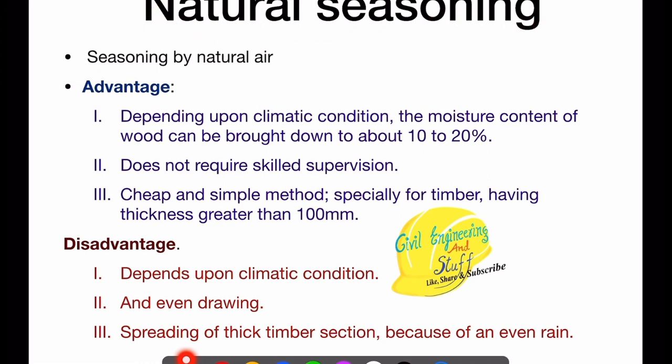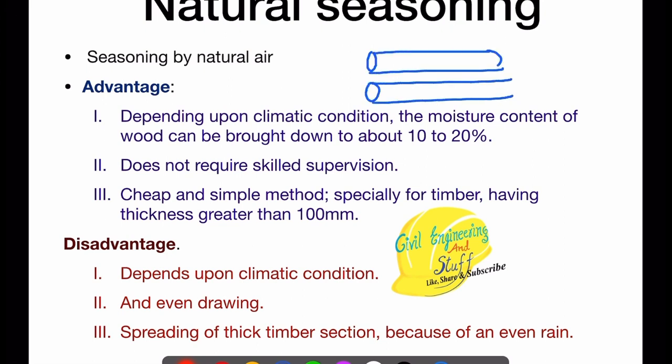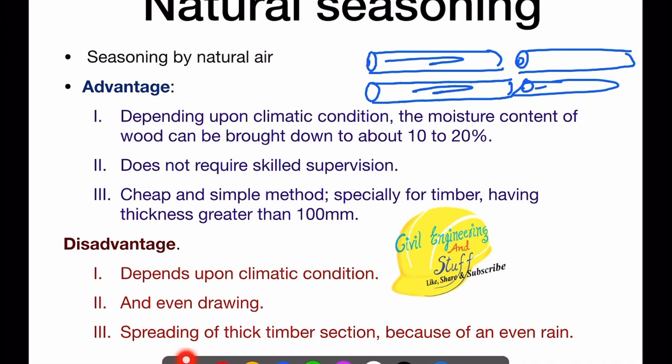Natural seasoning is when we do nothing. We keep the logs of wood that are available to us in an open ground and let the natural air dry the wood. We keep them in open ground with proper sunlight, as well as proper air flowing, right?